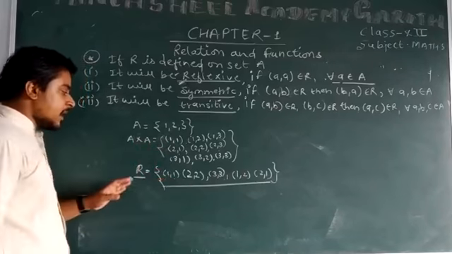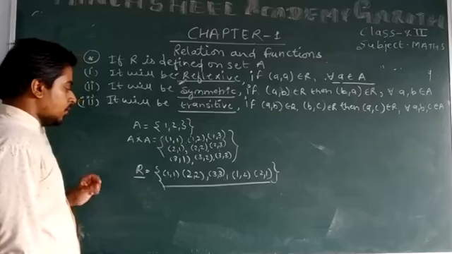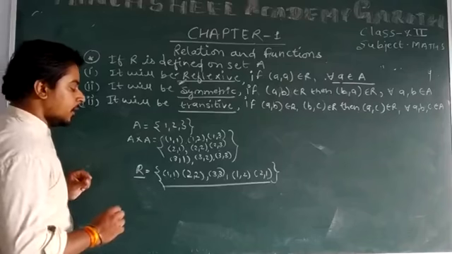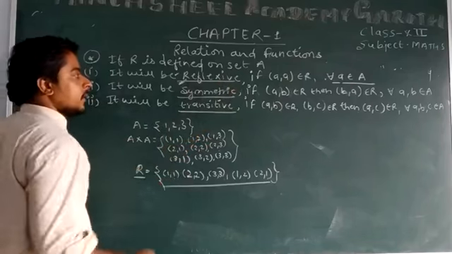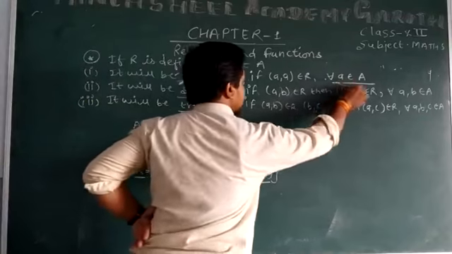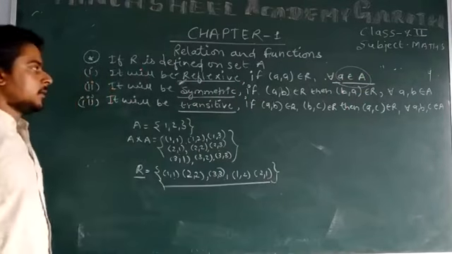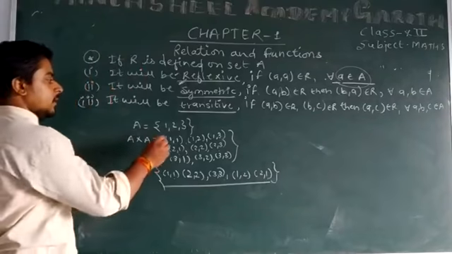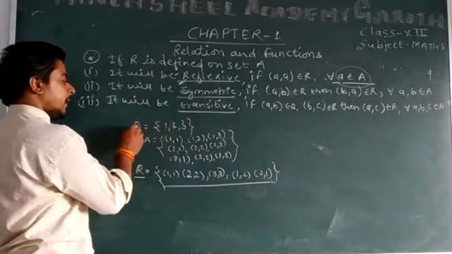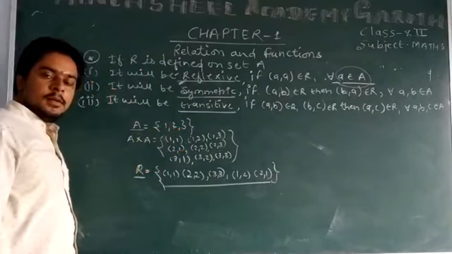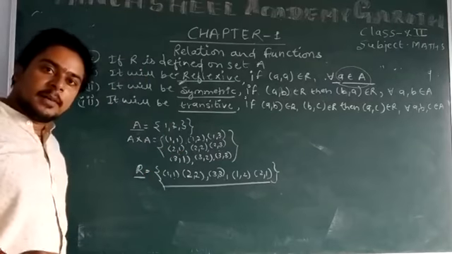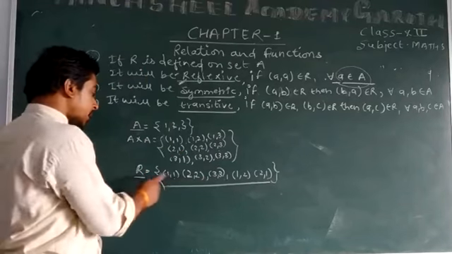But the relation R should contain the ordered pair of each element a belongs to A. Each and every element of A should form an ordered pair with the same element and come into R.